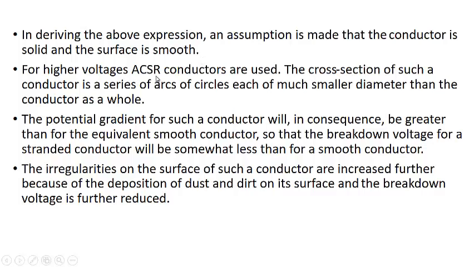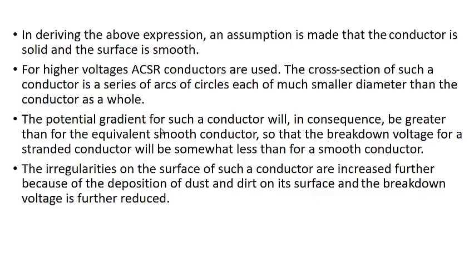For higher voltages, ACSR conductors are used. The cross section of such a conductor is a series of arcs of circles, each of much smaller diameter than the conductor as a whole. So the cross section will be circles, as we have discussed and done in our classroom. There are different strands and they do not exactly make a circle or smooth surface.